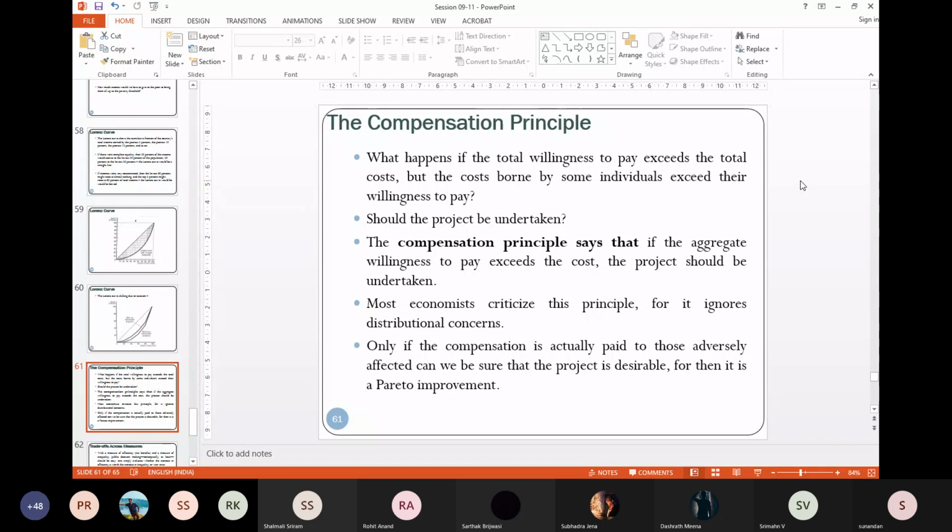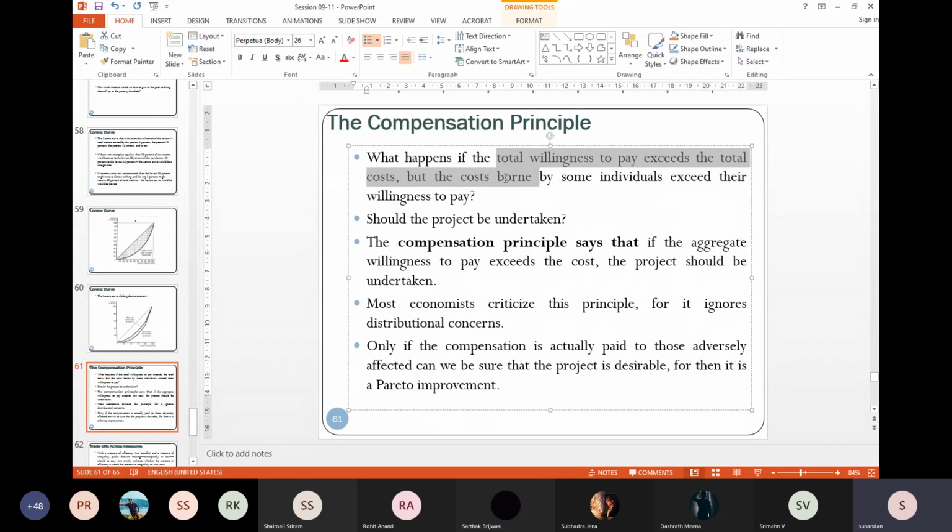So what I know from a compensation principle, that if this happens, look, from all practical purposes, people are willing to pay. That means people will get benefited and hence they are willing to pay. Cost, suppose it's given.